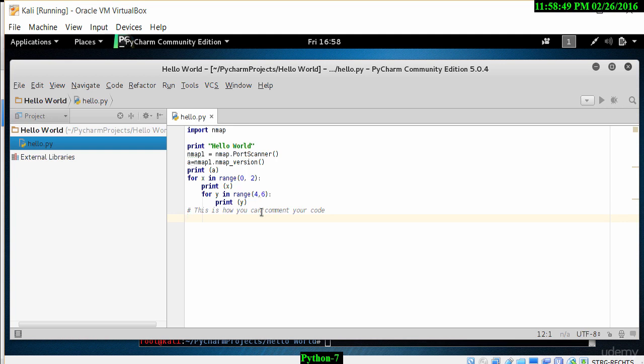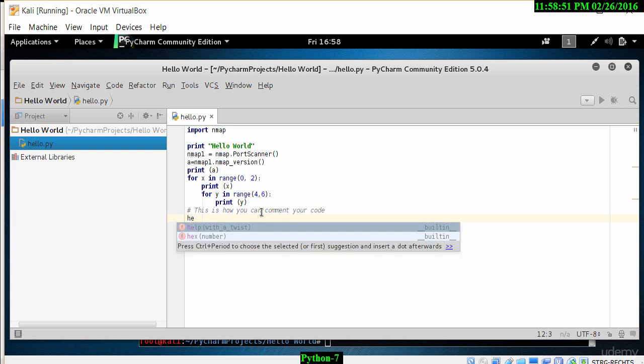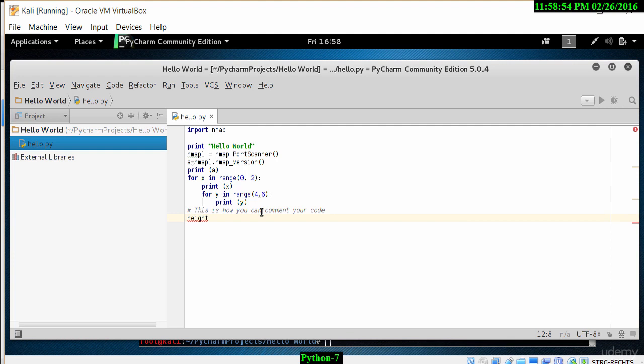Now there's another way you can do commenting as well. Let's do something like height equals 12. If you need someone to read the code later on and define exactly what height is, is it meters, kilometers, or centimeters, you can put a hash character here. In this case, we'll call it meters. So hash meters will indicate to someone reading the code that this is a comment and the value will be in meters. So that's how you do basic commenting.